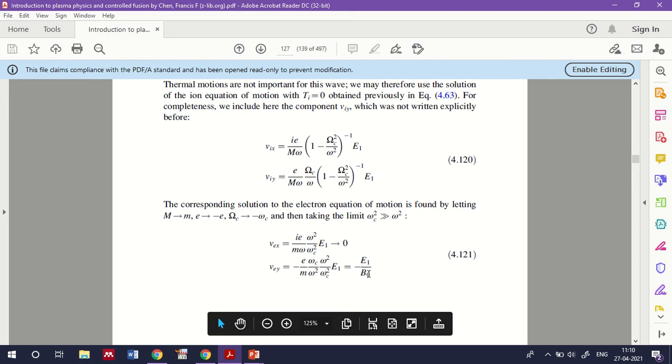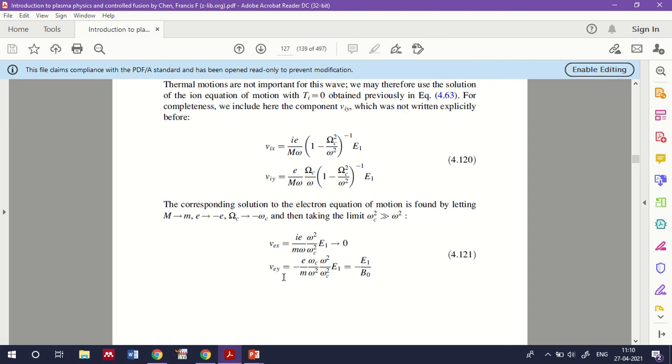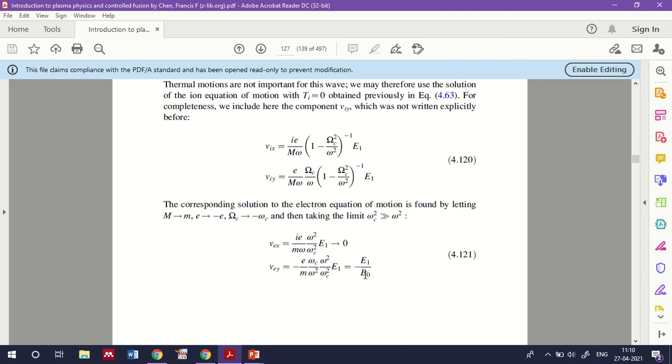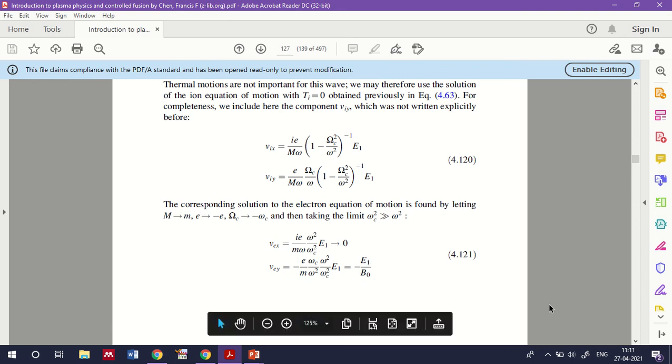So in that case the velocity will be equal to minus E1 by B0. A similar equation we have already seen in the case of the electromagnetic wave also, where you can see that the electric field will be equal to minus B V. So you can simply represent that equation in terms of that. Okay, clear?